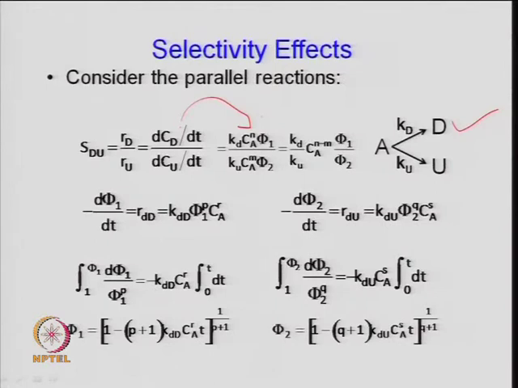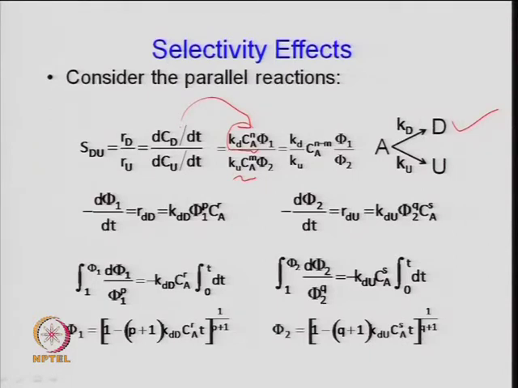So, we are writing minus R A is equal to K C A to the power n. So, this is the main reaction kinetics multiplied by the deactivation function for the main reaction, right, and divided by the same thing for U formation: main reaction kinetics for U formation times its deactivation function, right. That simply becomes K D divided by K U C A to the power n minus m.